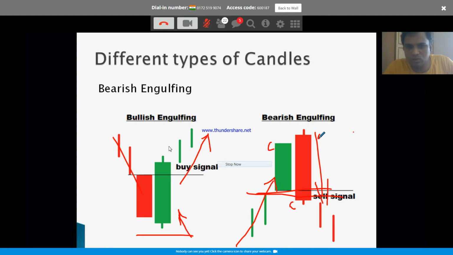This is the opening price, right? This is the opening price. This is the closing price. This entire single day of price action is telling you that this bullish action is now nullified, right? This bullish action nullified, and your assumption is probably bears will take control from here. So the moment the price goes below this price range, you can take a bearish position with your specific stop loss.